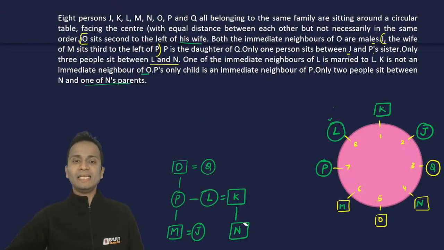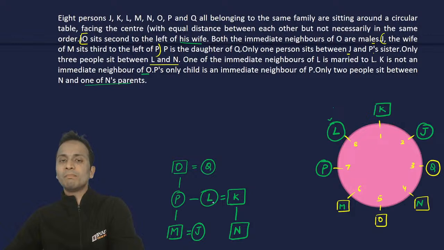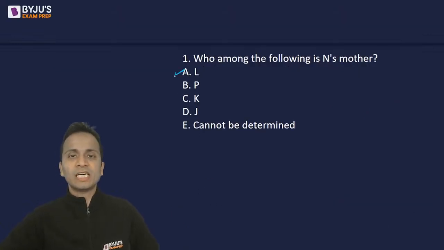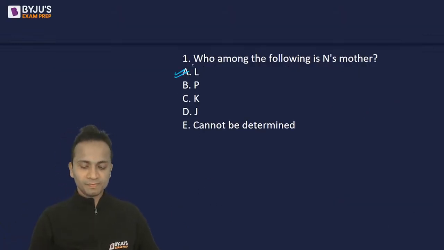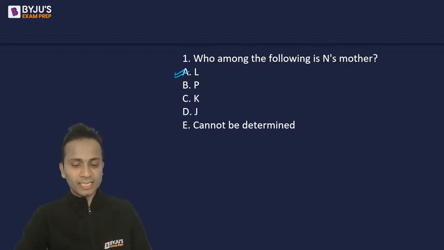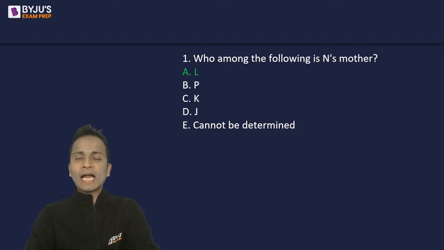Now, question number 1, who among the following is N's mother? Let's go back. N's parents are K and L. Okay. So K and L are N's parents, among which K is male and L is female. So the answer will be L. So L is the mother of N. So the correct answer will be option A. Alright. So option A is the correct answer for this question. And yes, that is the correct answer. Let's look at question number 2.